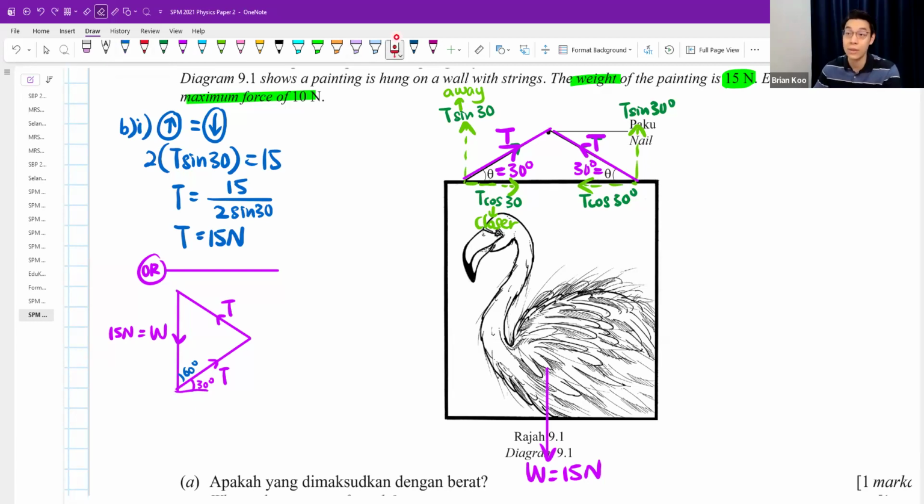Now another one, this is even more tricky. Do you see this is a 30 degree? This 30 degree, watch carefully, this 30 degree will come over here. I copy and paste. Copy, drag over and paste. If you cannot get it, you rewind the video and you see again.